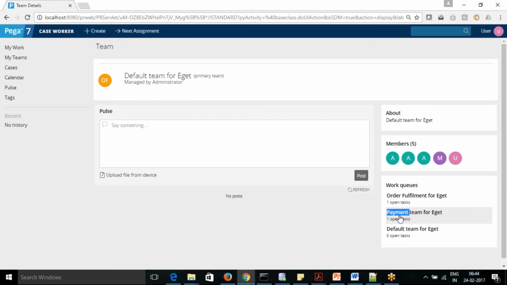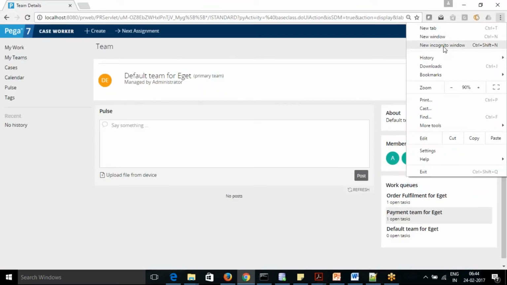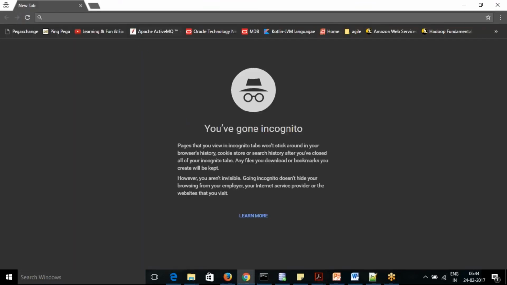So there are 3 work baskets for the single work group. Let's say we want to see, like he is not able to access this because he doesn't have the skill for that. So he cannot access it. So let's say we are going to create another user, okay, who has access to the skills, and we'll see from that.